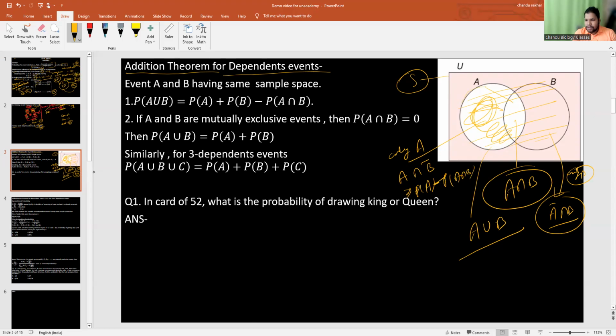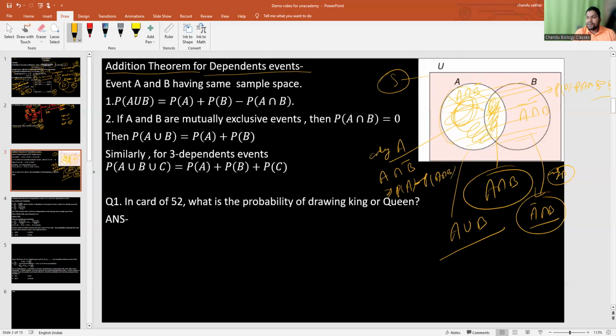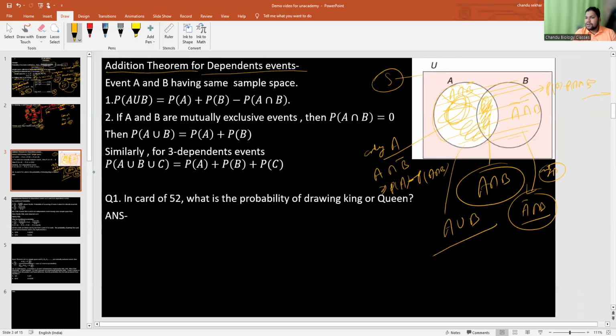And this total is A, in that you subtract this intersection or common event. You can get the A intersection B bar. This one is called A bar intersection B. So this one you can find out by P of B minus P of A intersection B. And this itself is the A intersection B event.